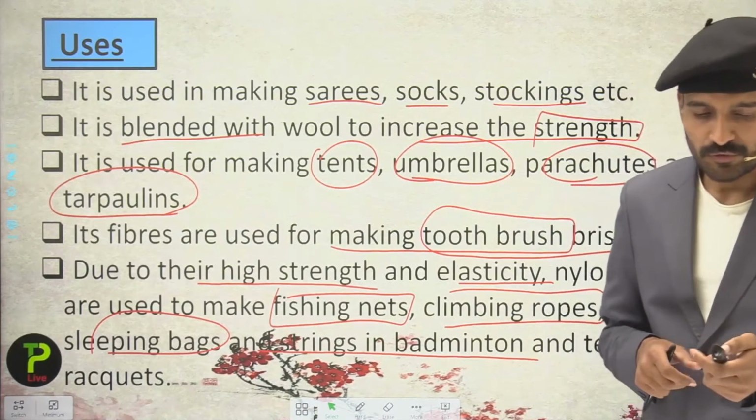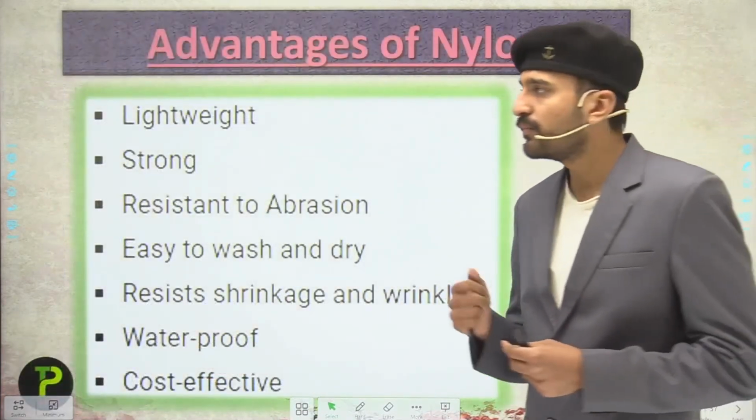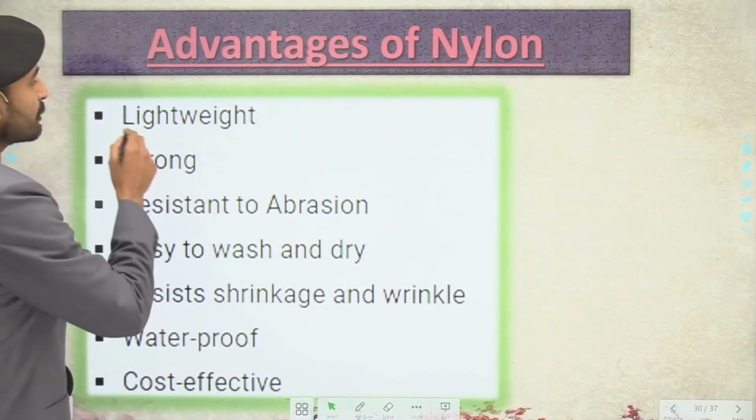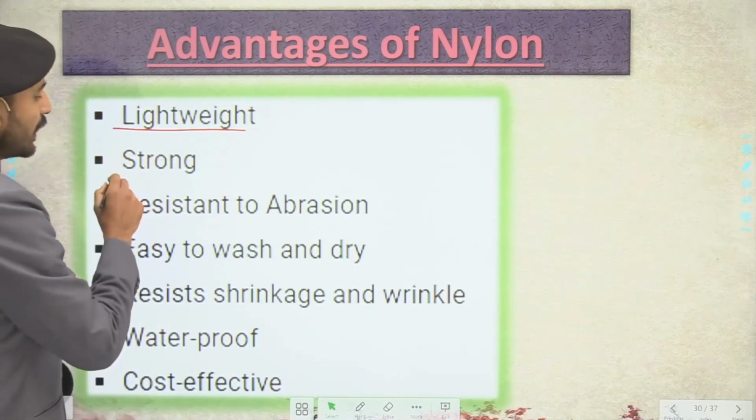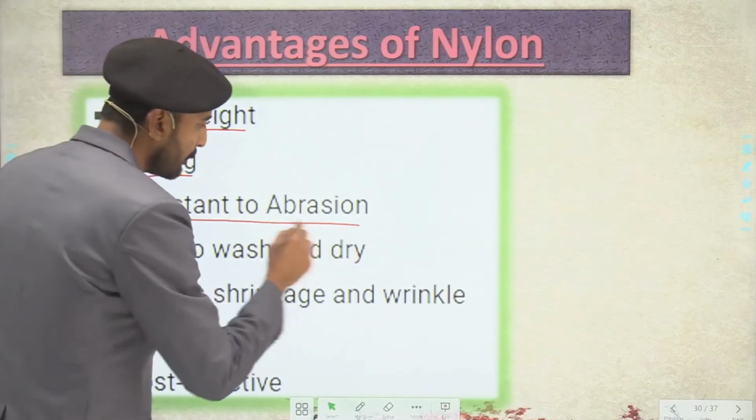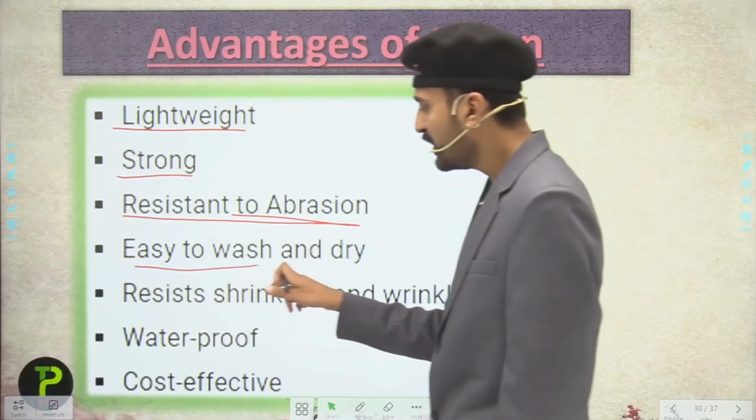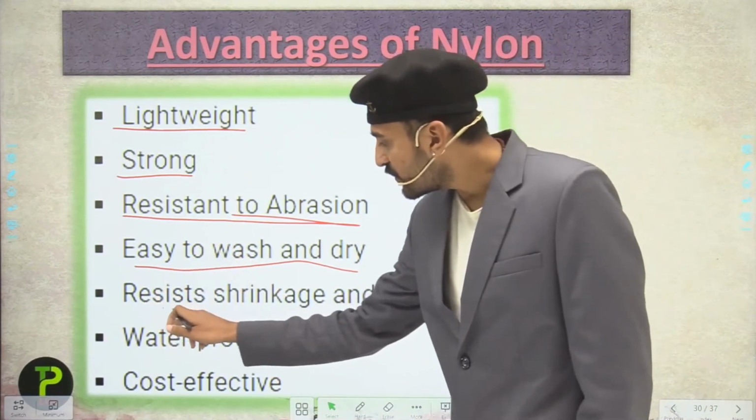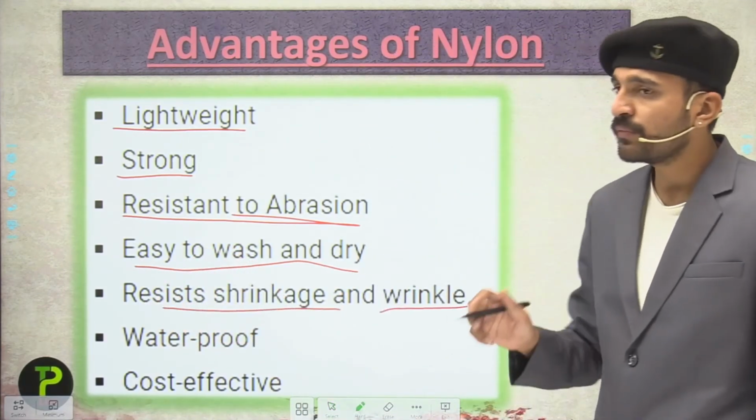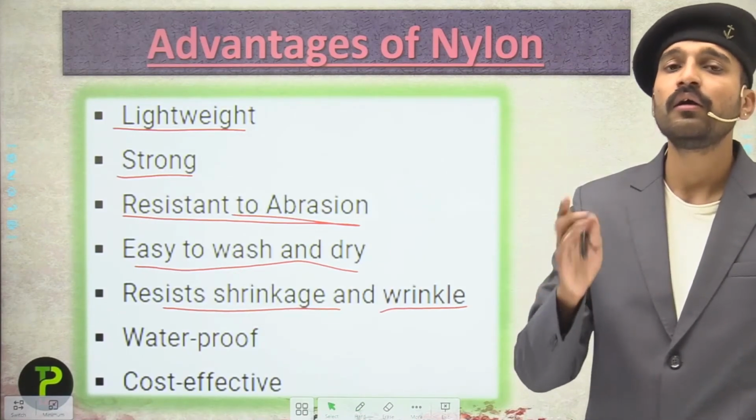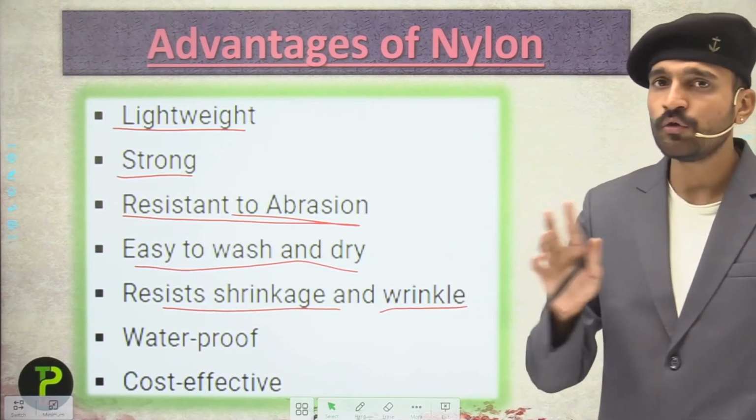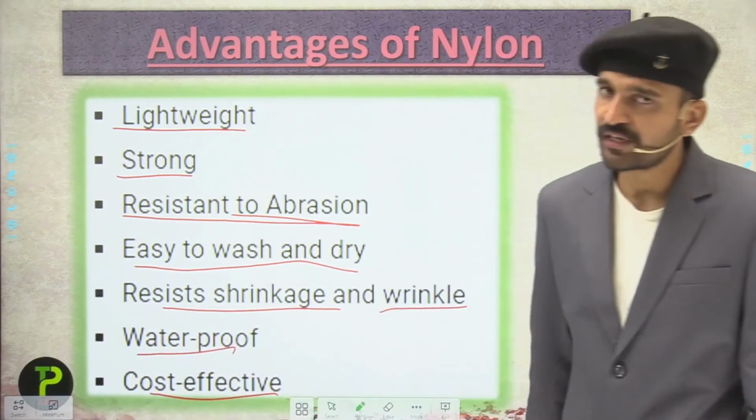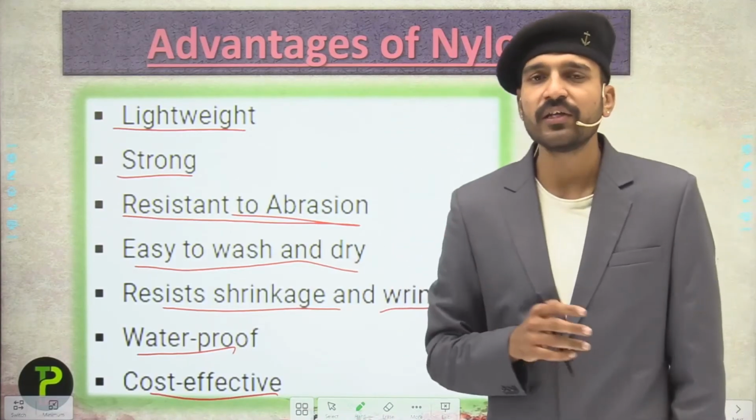Now students, it's time to move into the next slide, which is about the advantages of nylon. Just remember these advantages: nylon is lightweight, nylon is strong, nylon is resistant to abrasion. Next, it is easy to wash and dry. This we have already seen in the properties. It resists shrinkage and wrinkles. If we talk about cotton, it wrinkles, but nylon does not wrinkle. It is waterproof and it is very cost effective. So these are some of the advantages of nylon.